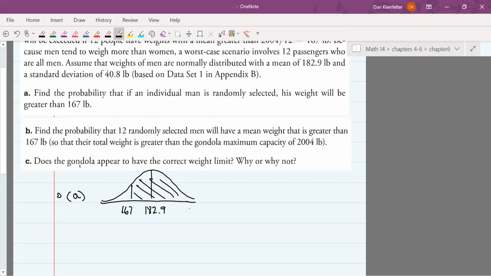So what we'll need to do is find the corresponding Z for 167 pounds. The standard deviation is 40.8 pounds. So we'll calculate. Get negative 0.39.